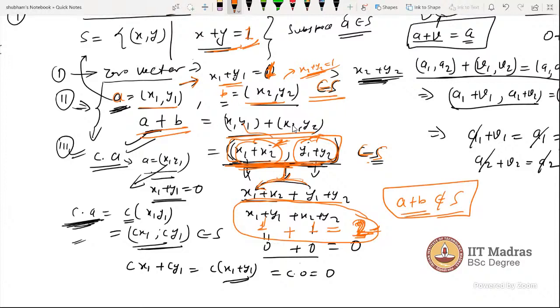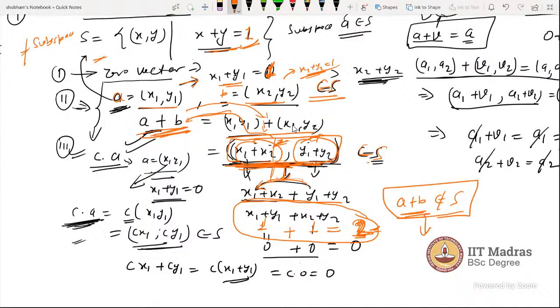Let's go back to here, as we came after we did here like this. That means this operation, this addition, is not true for S. So you can say this set is not a subspace. 2 is not equal to 1, right? You can observe that here.